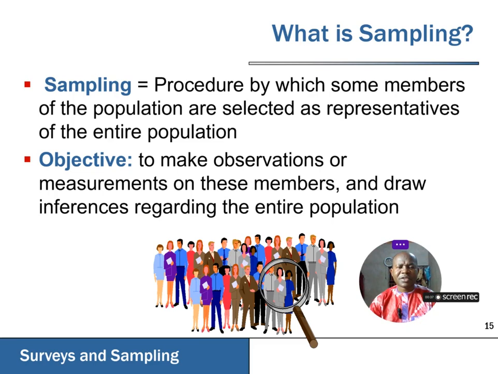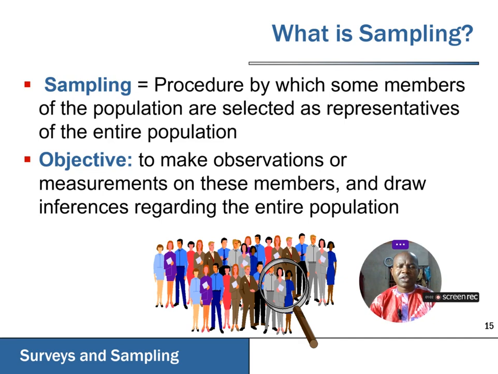It becomes necessary to obtain a sample from that population and understudy that group of sample we have obtained, and then whatever findings come up from it, we generalize it to the entire population. So this is where the concept of sampling comes from.